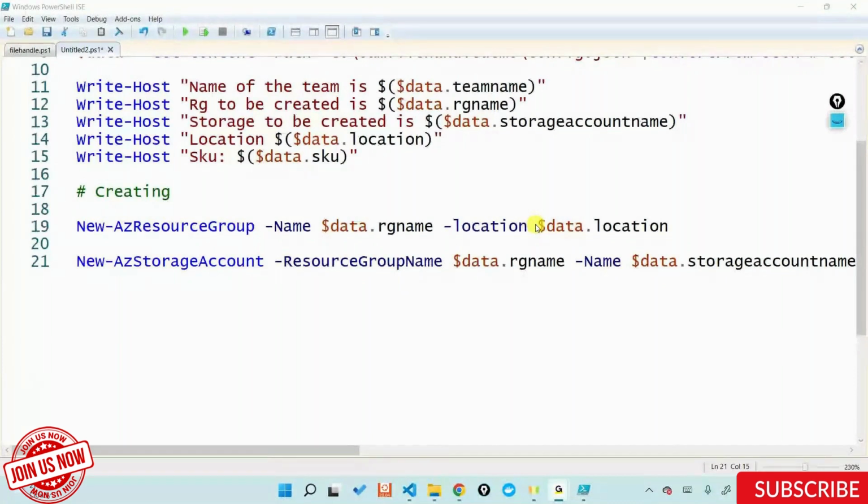Can we create directly through JSON storage accounts or resource group? Can you directly create it through JSON storage account resource group? If you do that, that becomes an ARM template, Azure Resource Manager template. That's what we will get into eventually. And Azure Resource Manager templates are nothing but an extension to JSON. That's the reason I'm teaching JSON first. From there, I'll go into the Resource Manager templates.